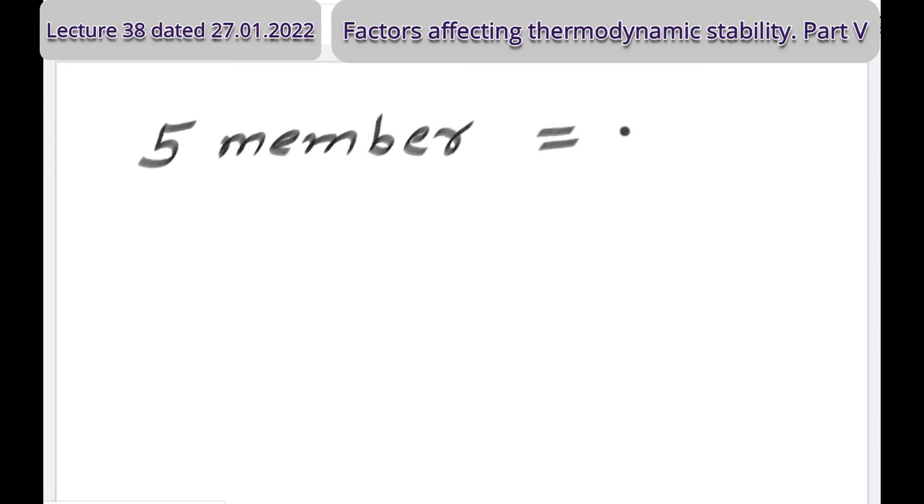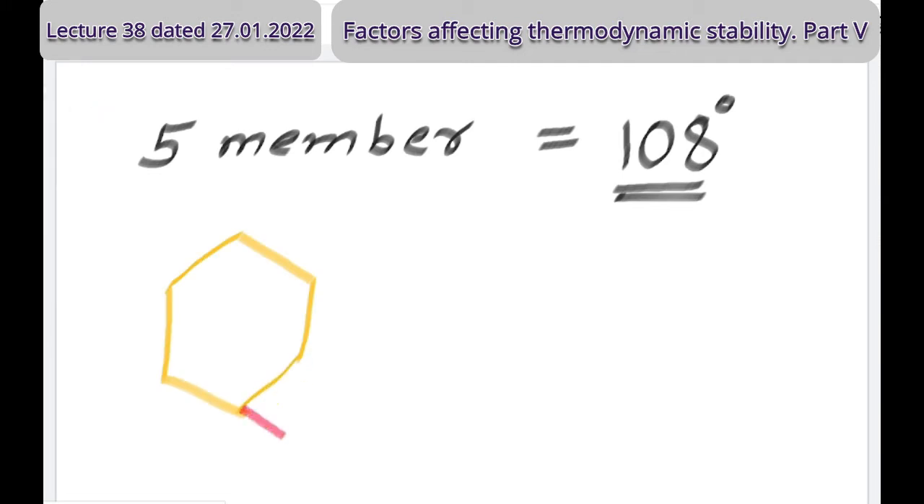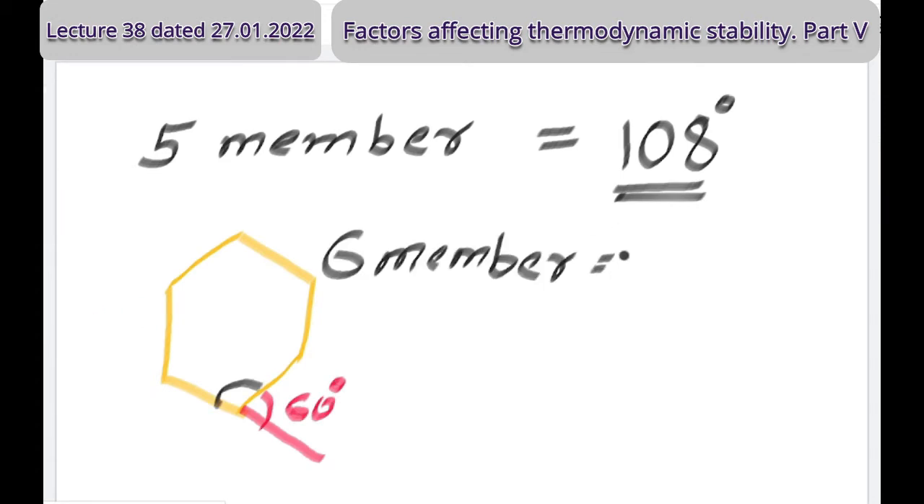In a 5-membered ring, the bond angle is 108 degrees. But if we consider a 6-membered ring, it's a hexagon. What is the external bond angle? 60 degrees, right. Then what will be the internal bond angle? 120 degrees, right.